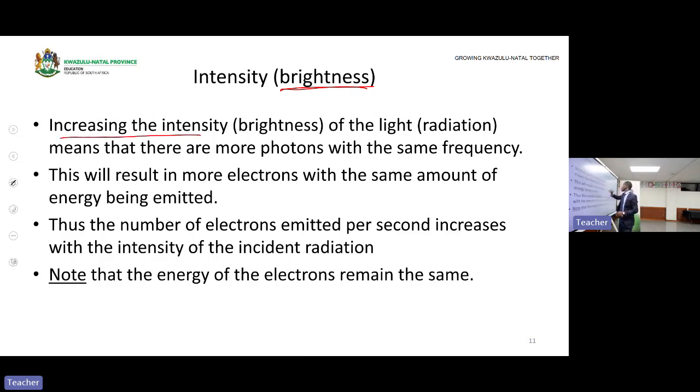Increasing the intensity, the brightness of light, means that there are more photons now. Shooting more photons with the same energy.